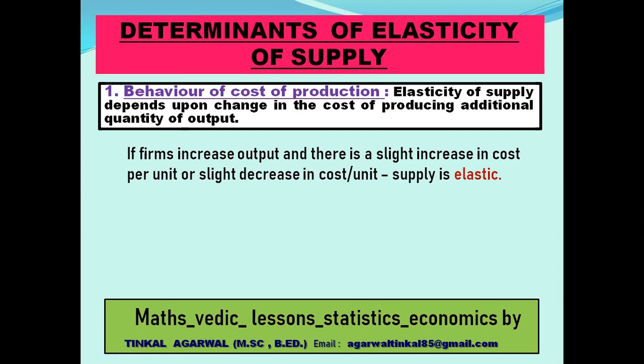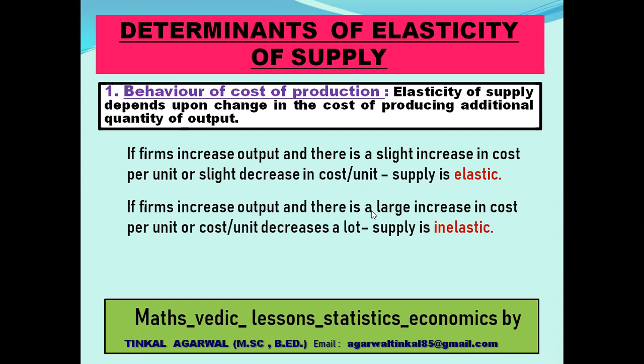How do we know that the supply is elastic or inelastic? Because when the price increases or decreases, whether the supply increases or decreases by a large amount, then the supply will be elastic. In all the factors which I will teach you here in this video, we will see whether the supply is elastic or inelastic. We will see whether the supply increases by a greater amount or not. So if the firms are increasing output and there's a slight increase in cost per unit, supply will be elastic. But if there's a large increase in cost per unit, producers will not be willing to supply more.